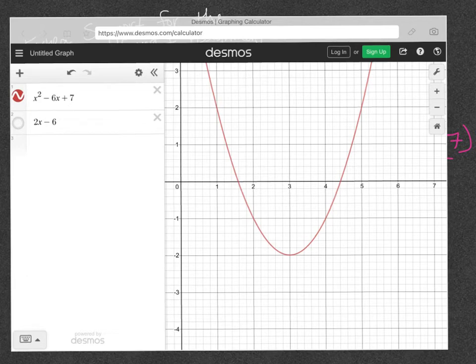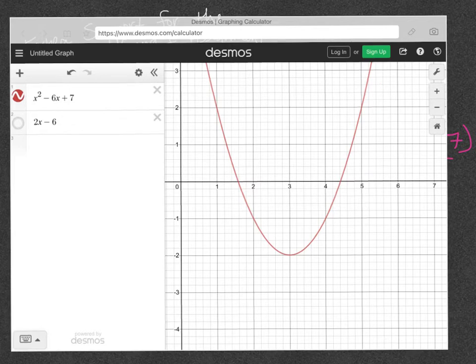Increasing means, well, first of all, if we read a graph like a sentence, left to right. So as we look left to right here, our graph is decreasing here. Our parabola literally is going down from left to right. Then once x is 3 here, we don't care about the y values. I just care about x because it's left to right, x values only. Once we hit 3, our function begins to increase. Literally means going up, right?